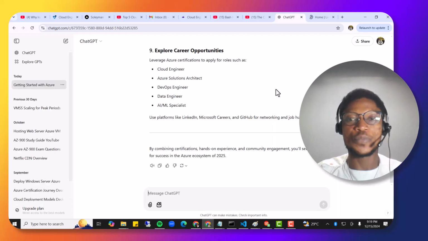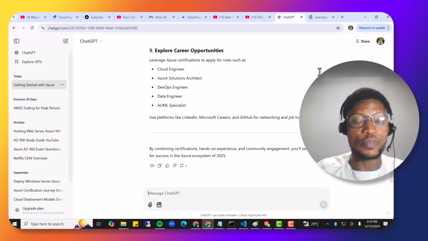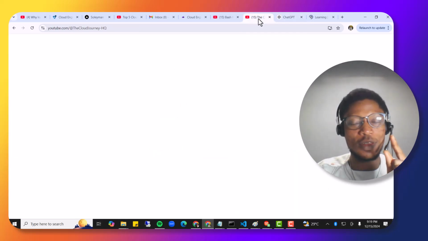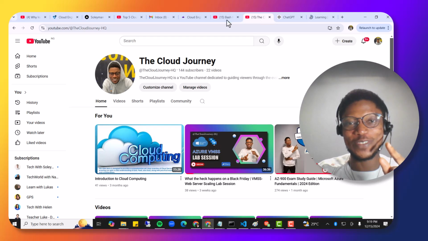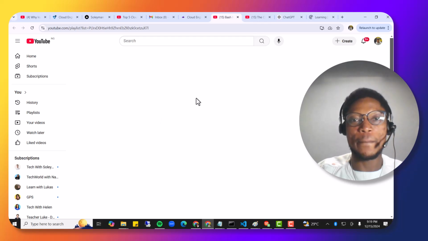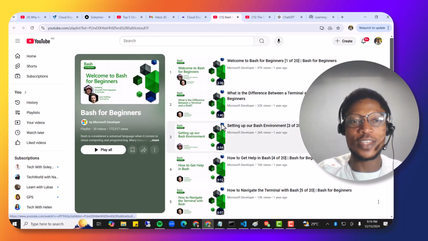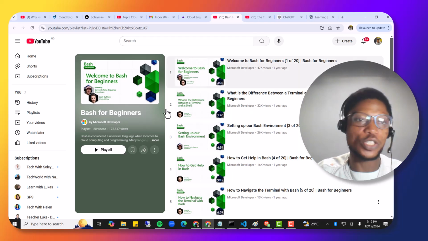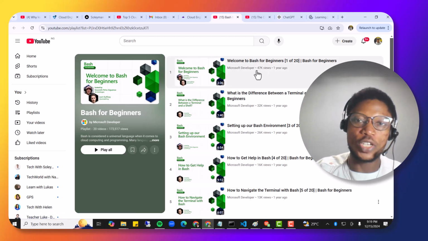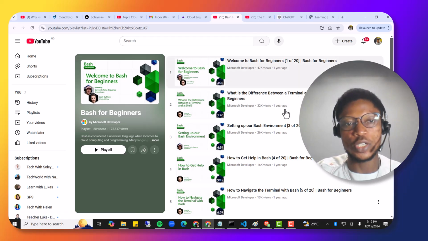So if you also just want to learn about the Bash shell scripting I told you about, I have this amazing cloud MVP from Microsoft. Okay, so yeah, here's what I have. This is GPS. GPS is one of Microsoft's advocates when it comes to cloud computing, and she has a YouTube playlist where you get to learn beginner Bash, about 20 videos in the series.